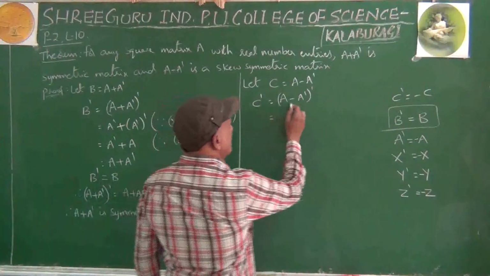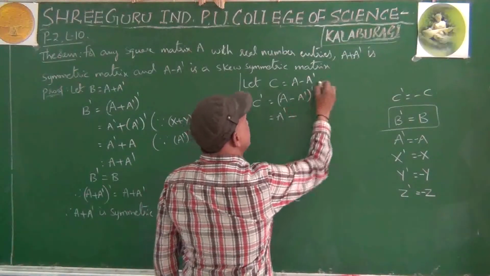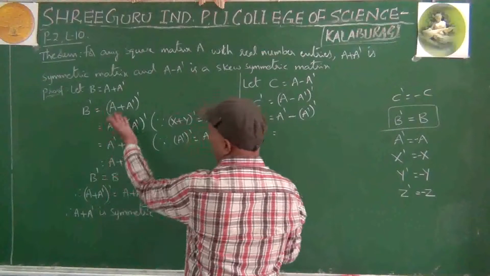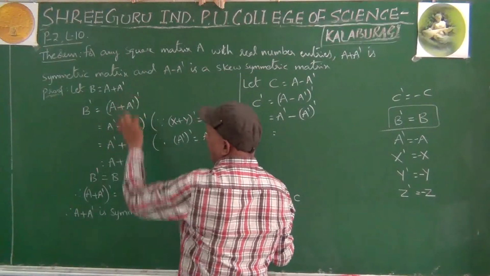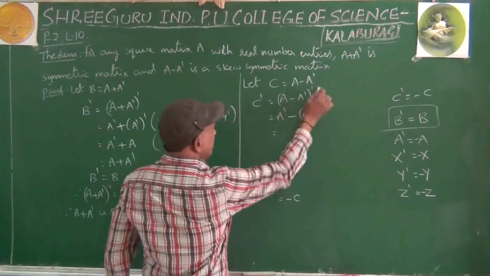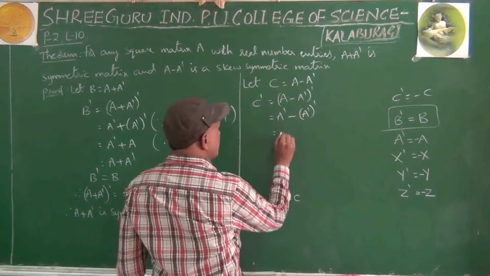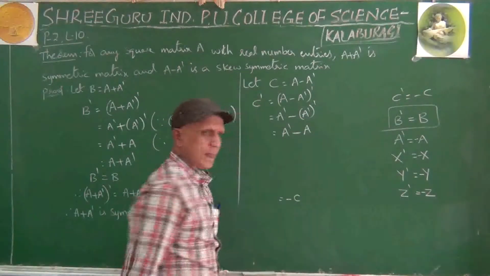A minus A dash whole dash. A dash minus A dash whole dash. Here we did A dash plus, A dash whole dash. Same like that, A dash minus A dash whole dash. A dash means A dash only. A dash whole dash means A.